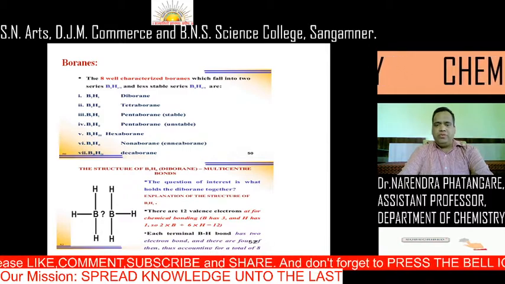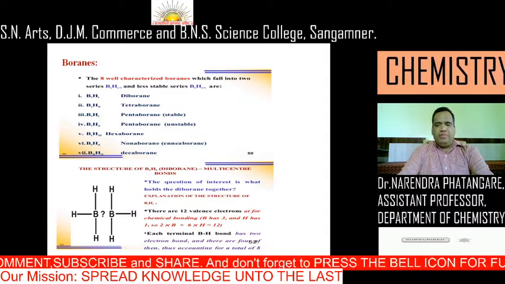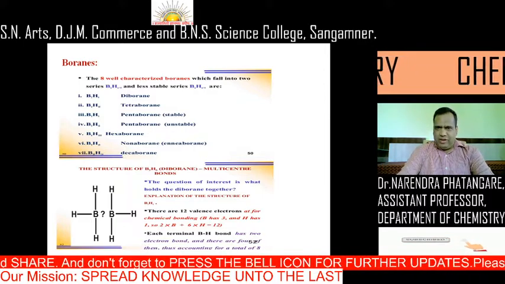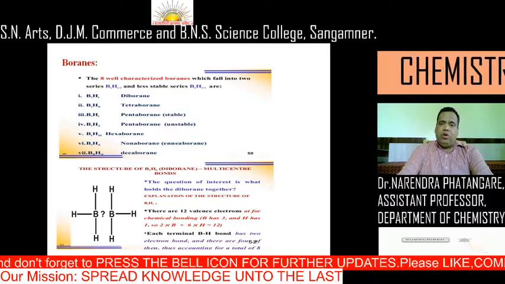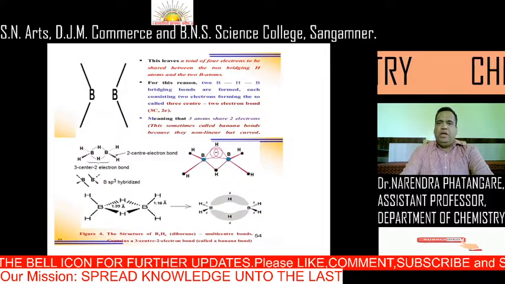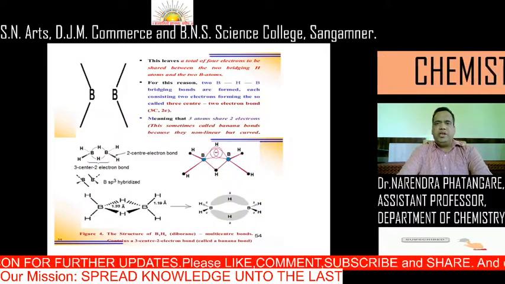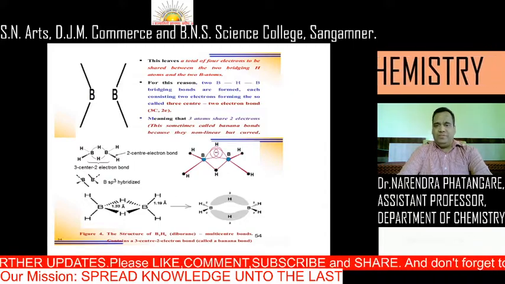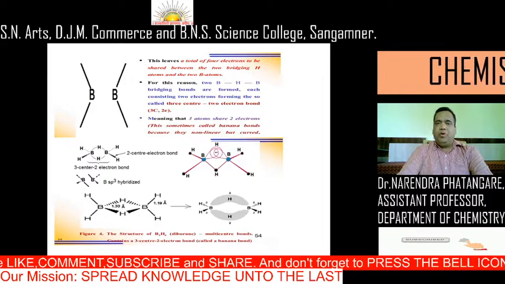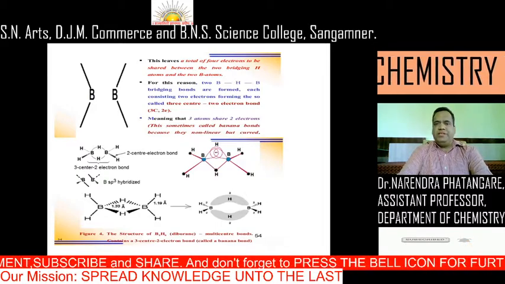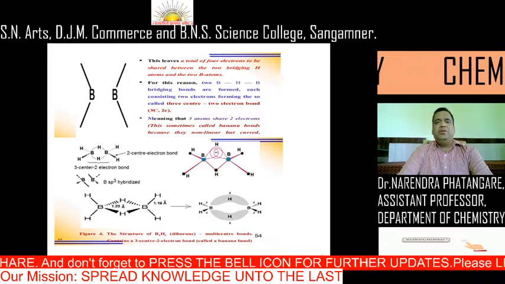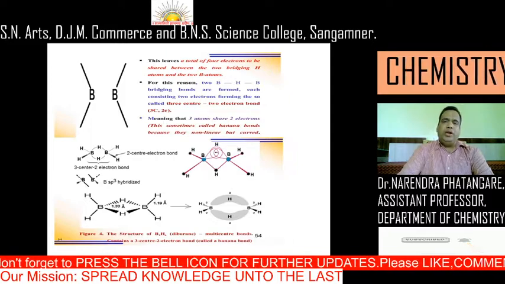Each terminal BH has a 2 electron bond. That means for the formation of one bond, at least we require 2 electrons. That we can easily calculate, right? So there are 4 of them, which accumulate a total of 8 electrons, and this leaves a total of 4 electrons to be shared between the 2 bridging hydrogen atoms and the 2 boron atoms. For this reason, B-H-B bridging bonds are formed, each consisting of 2 electrons, so called 3-centered 2 electron bonding.